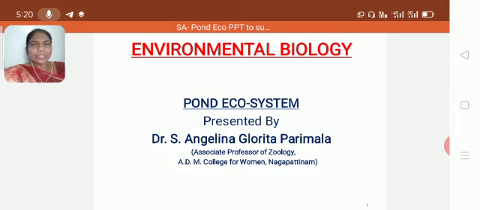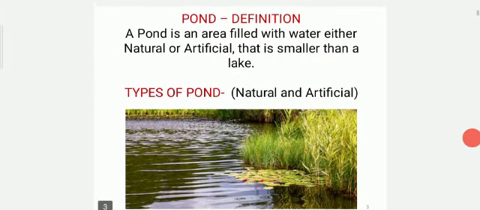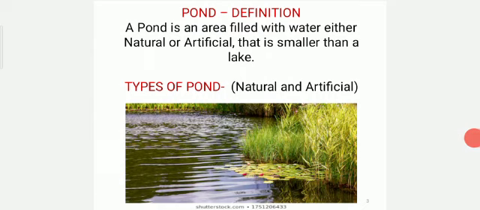Today I am going to discuss with you the topic pond ecosystem, which comes under the core paper Environmental Biology. Before going to pond ecosystem, let us see what a pond is. A pond is an area filled with water, either natural or artificial, that is smaller than a lake.